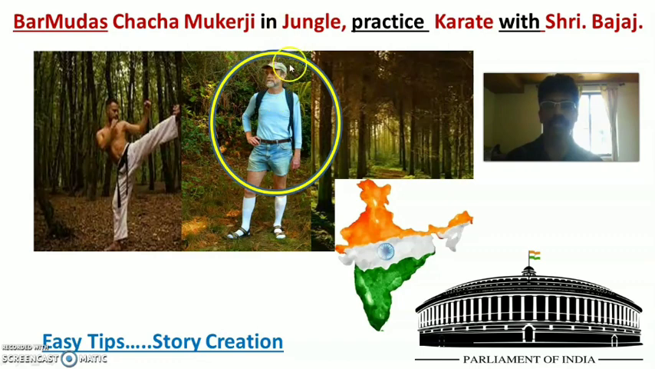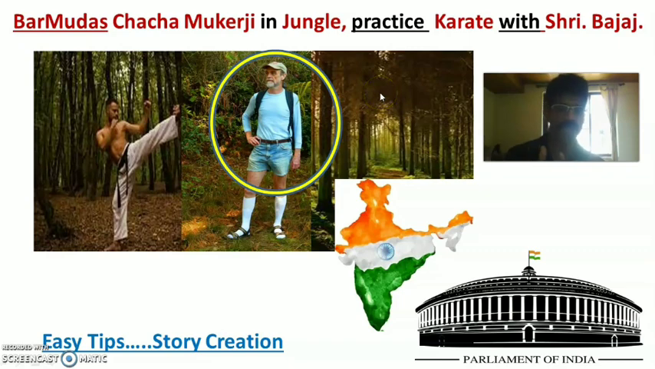Now you know that we have an imaginary person. His name is Bermuda's Chacha Mukherjee, and he is at present in the jungle. He is practicing karate with Sri Bajaj. This we already discussed. Now we can create a story related to Bermuda Chacha Mukherjee. So the Government of India understood that Bermuda's Chacha Mukherjee is practicing karate in the jungle, and his family is left alone. So the government would like to plan the health services for both Bermuda's Chacha Mukherjee and his family.